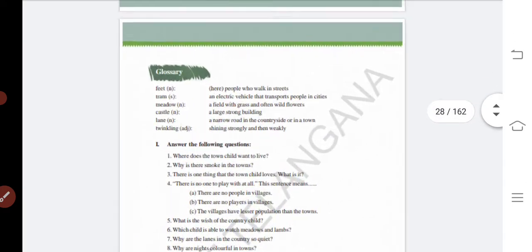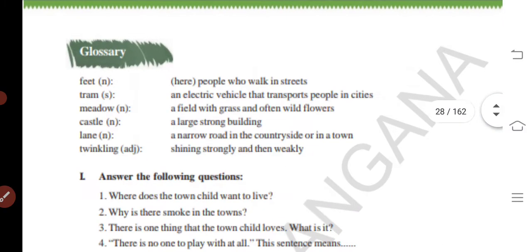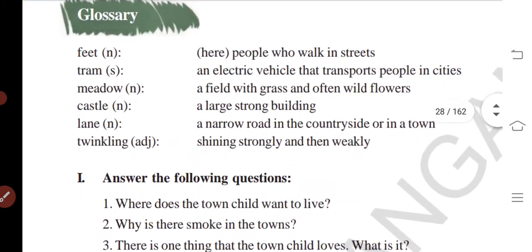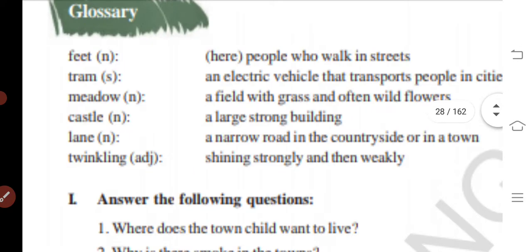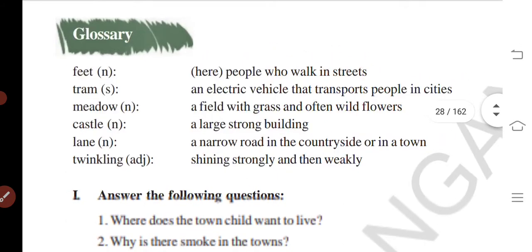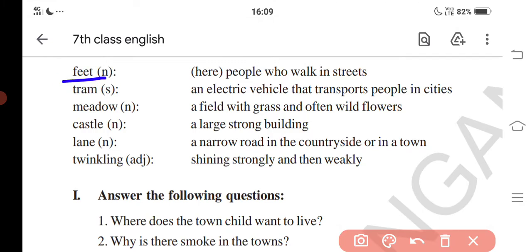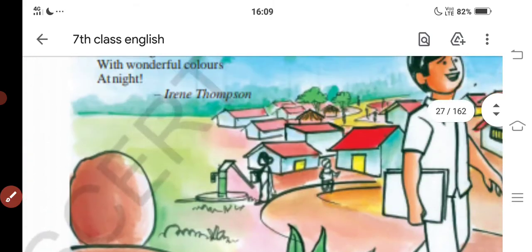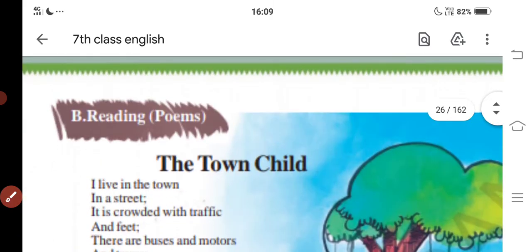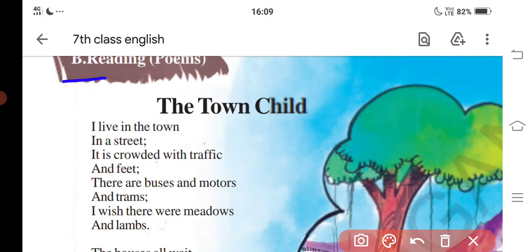Let's see the glossary. So first one is feet. In the poem Town Child, I said this: the houses all wait in a row. Above in the first paragraph, it is crowded with traffic and feet. See here, it is crowded with traffic and feet.